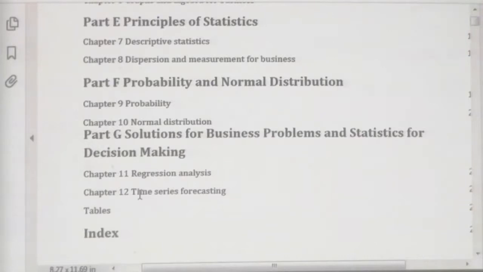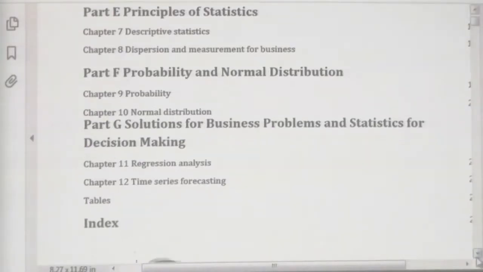If you can't start with part A, okay, let's start with part G, that's okay. Then read part E. However, read the entire part together, right? No need to read from chapter 1 to 12. Read part by part, then you can practice yourself. Then another thing, I will take you to the next page.